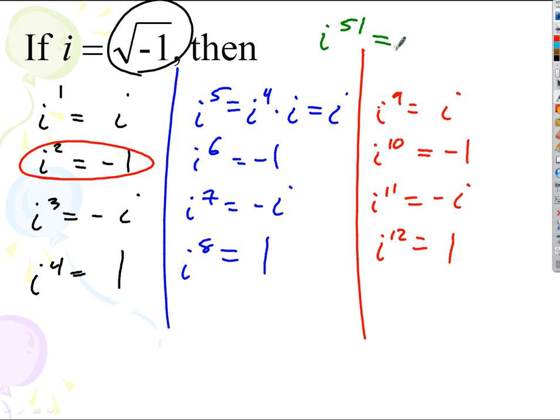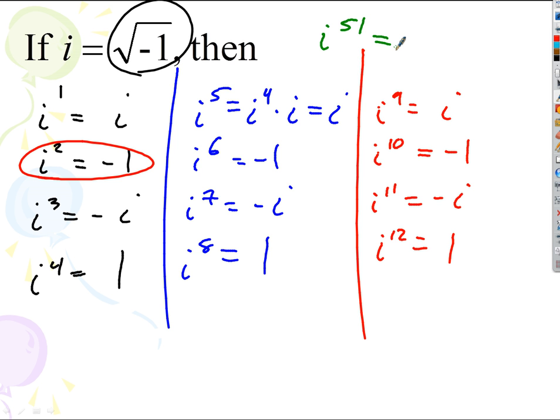Well, 4 divides into 51 not evenly, right? How many times does 4 go into 51? 12, yeah. But we don't even really care that it's 12.